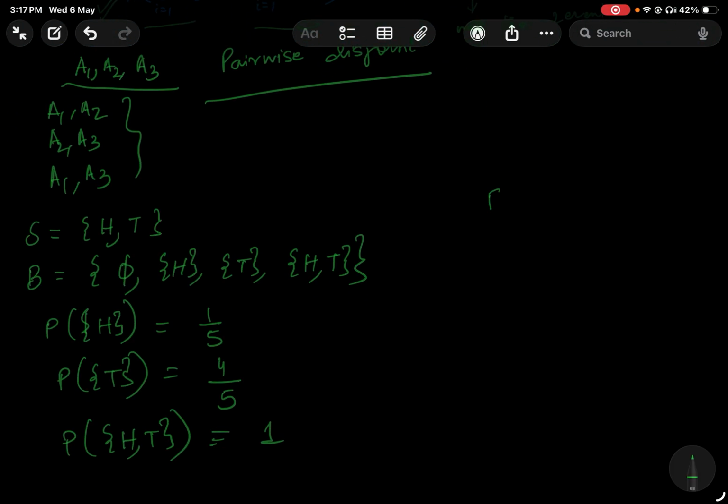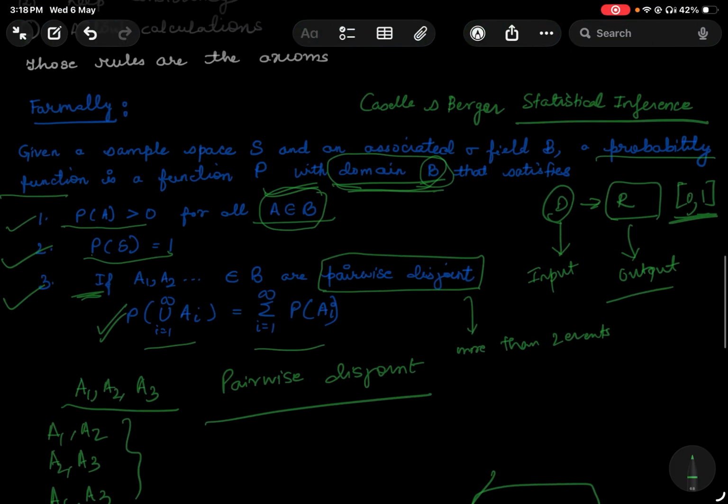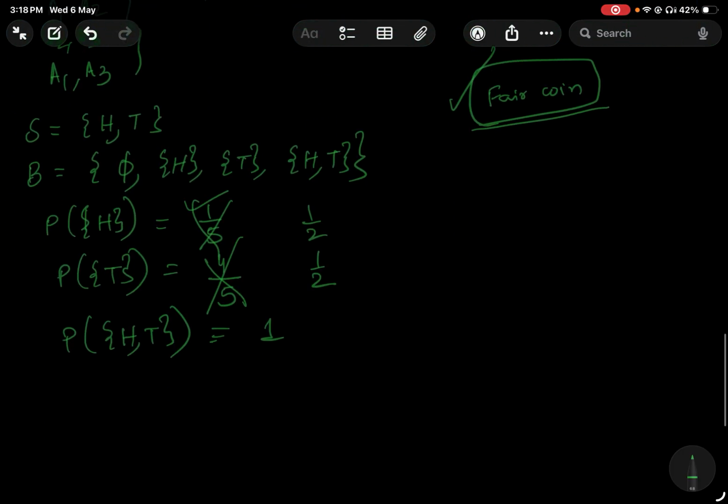But if I say that I have a fair coin, right? Now with your own judgment, you can say that if it is a fair coin, then this should not be defined like this. This should be 1 by 2 and 1 by 2. But nothing of this sort is mentioned in the axioms. This is also a valid probability function based on our axioms. So what I want to say is that the axioms just tell you the rules, but there should be some domain knowledge involved, and based on what kind of experiment is being held, you actually define the probability of that event.